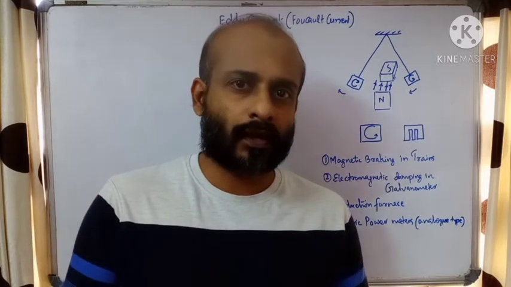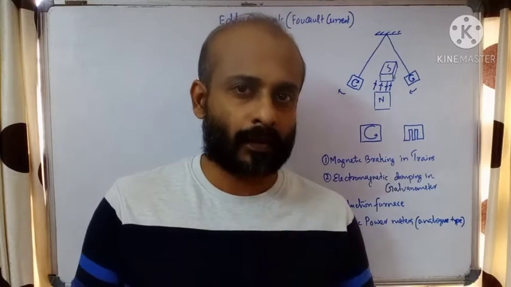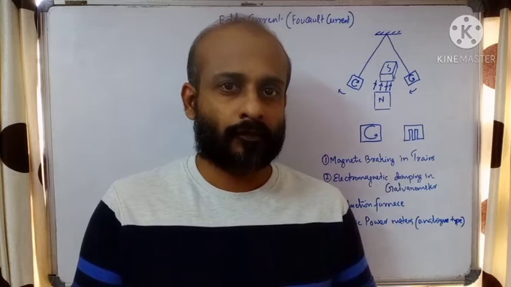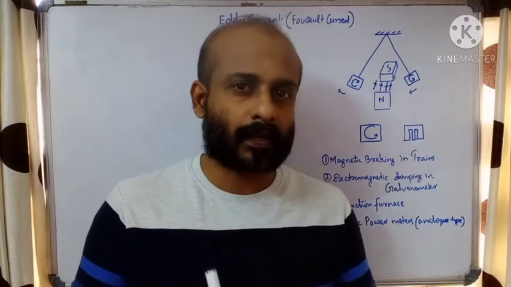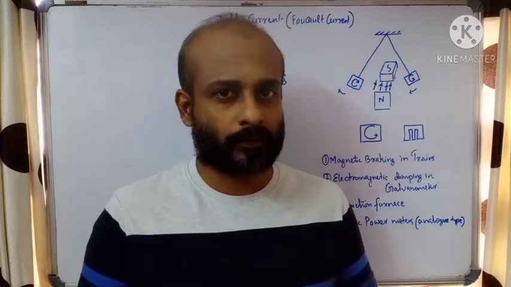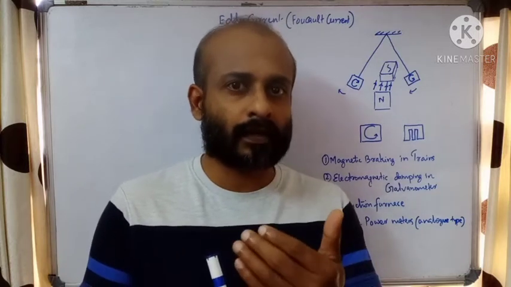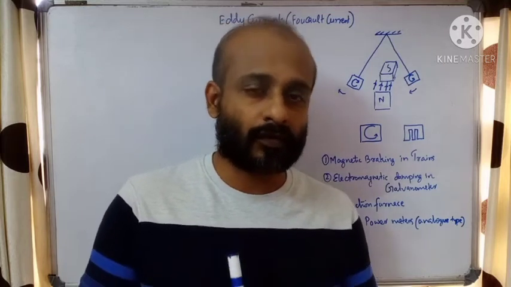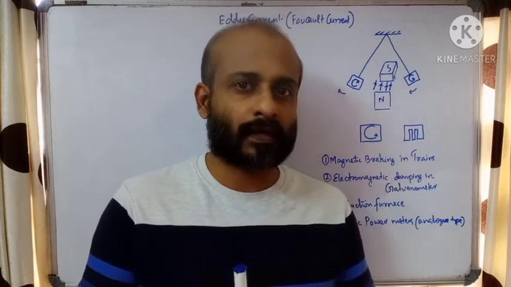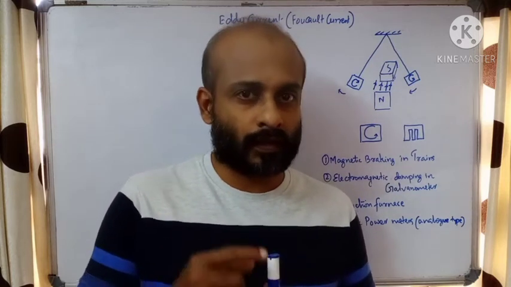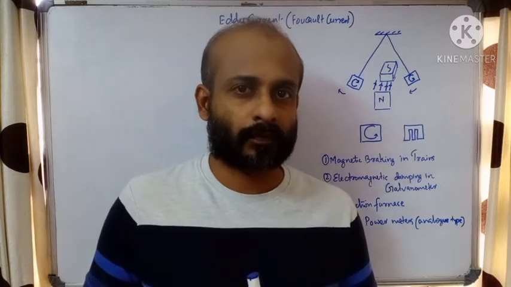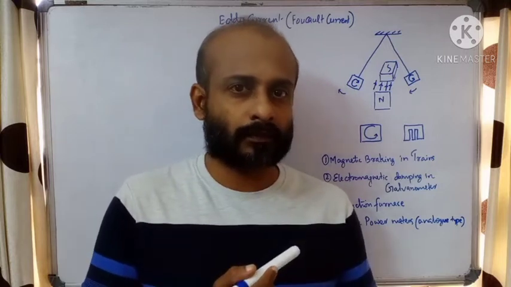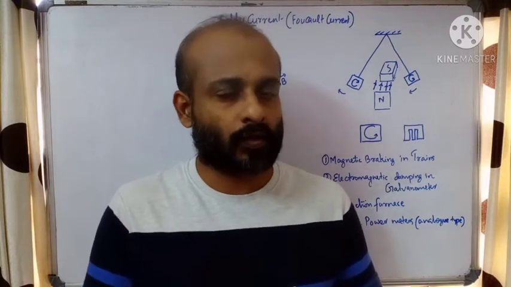Suppose we have a metal, a big piece of metal, a metal sheet. If this big piece of metal moves in a uniform magnetic field, what happens is that the magnetic flux linked with that metal piece will vary. This variation in magnetic flux causes the electrons in the metal to move in a circular path. So electrons which are moving in a circular path provide a current in a circular path, and this current is called eddy current or Foucault current.